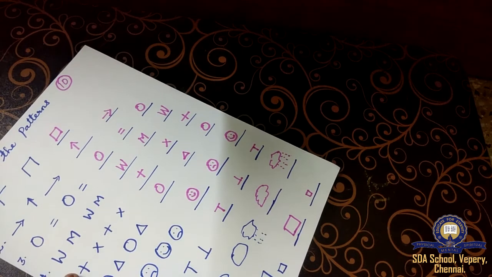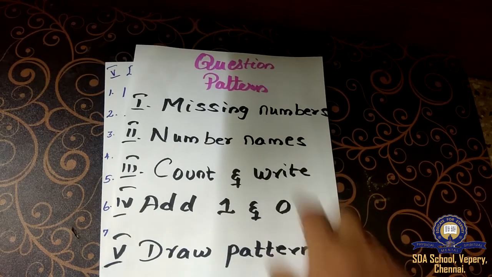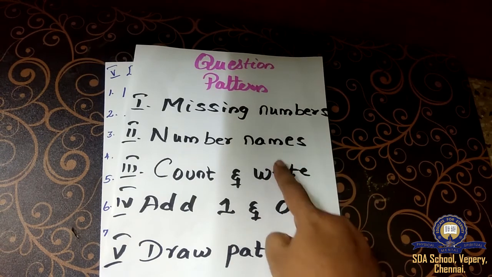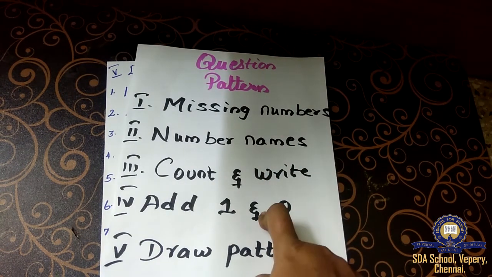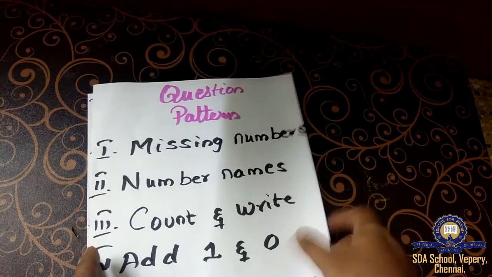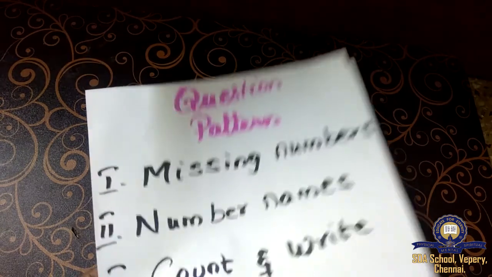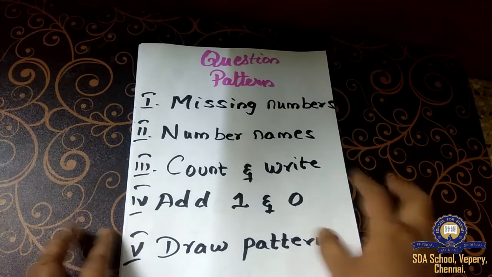Okay, children? Now, we finished revising all these 5 things. Missing number we finished. Number names we finished. Count and write we finished. Add 1 and 0 we finished. And draw patterns also we finished. Up to this, we will stop this session. And we will see the 6th, 7th, 8th, 9th and 10th Roman letters in the next video session.